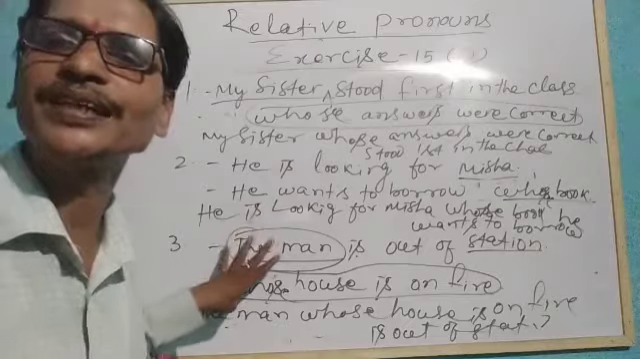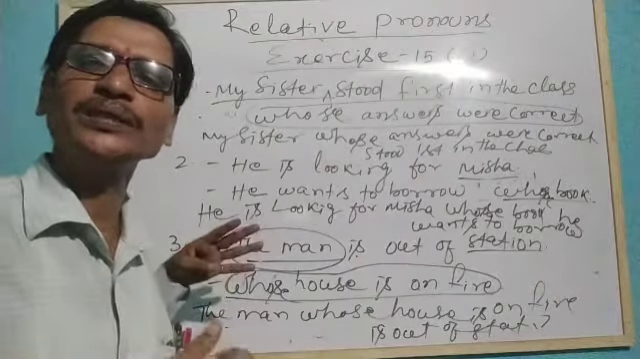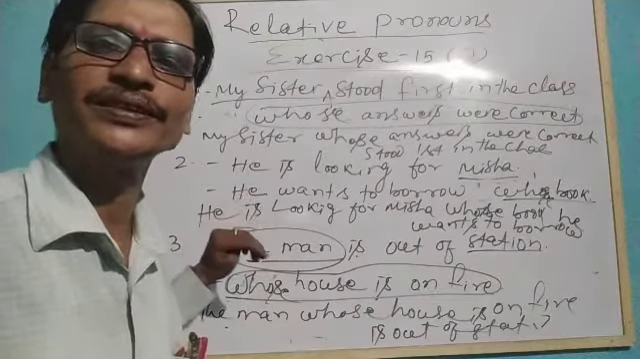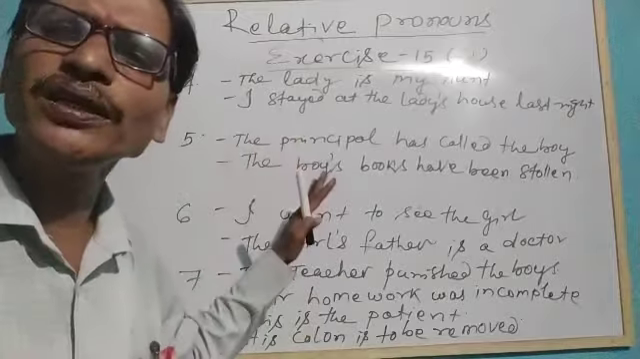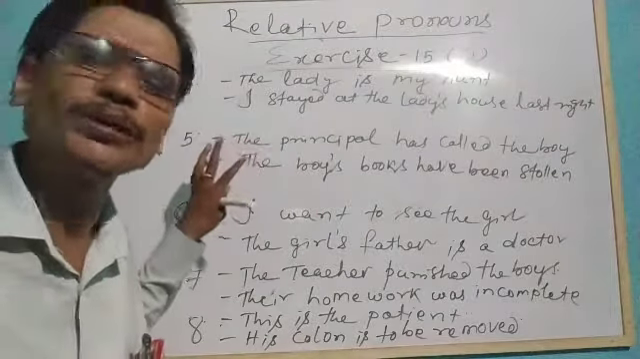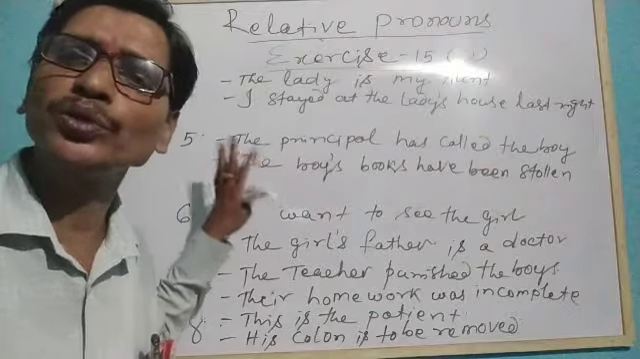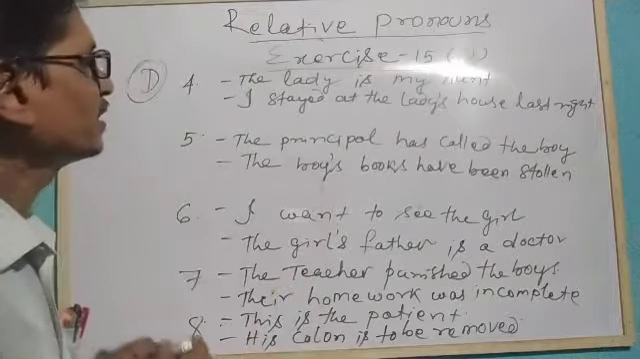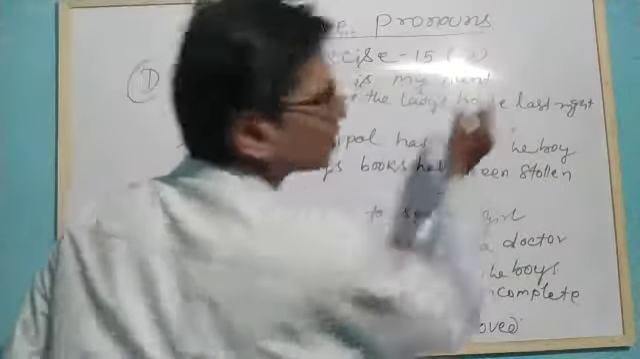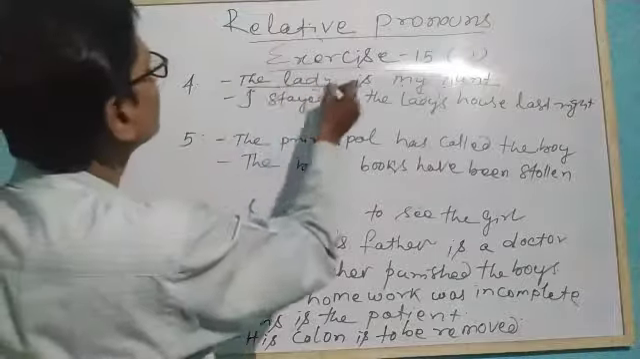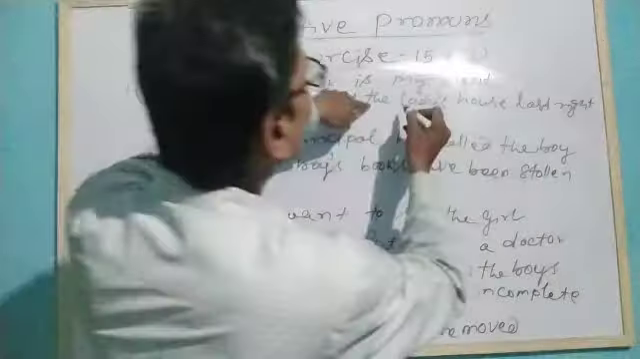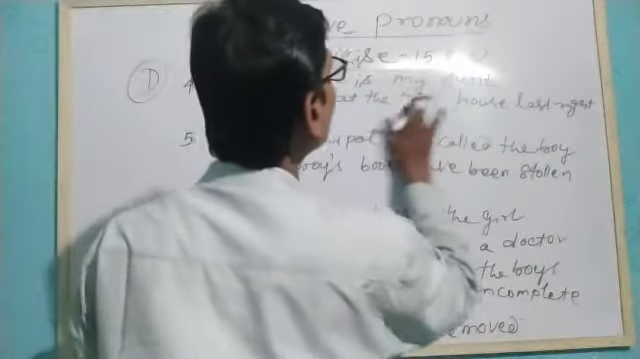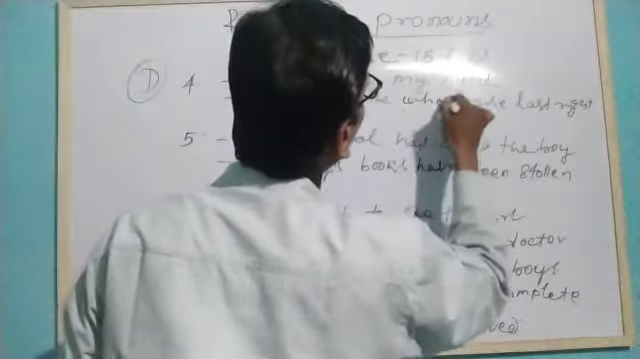Let's discuss some other statements and combine them using a possessive case of relative pronoun, for things and persons. Here are some other pairs of sentences which we will combine using the relative pronouns whose or of which as their possessive cases. The lady is my aunt. Who is my aunt? The lady. I stayed at the lady's house. Whose house? Lady's house.